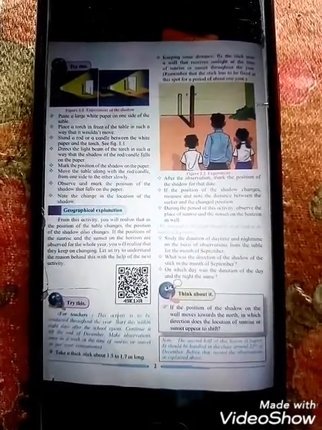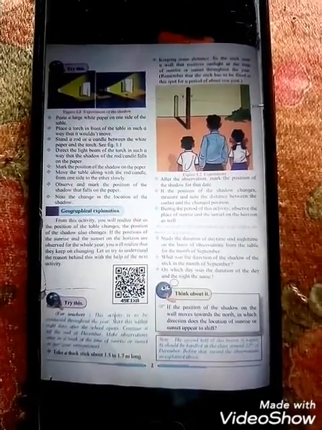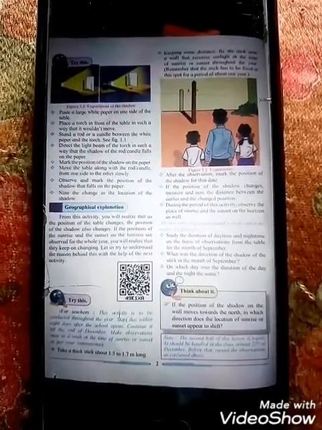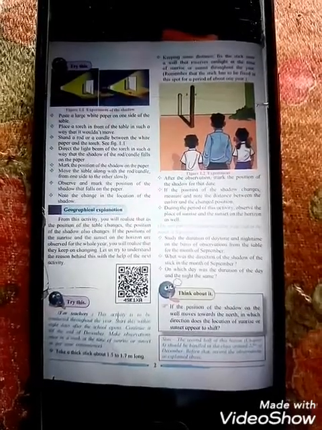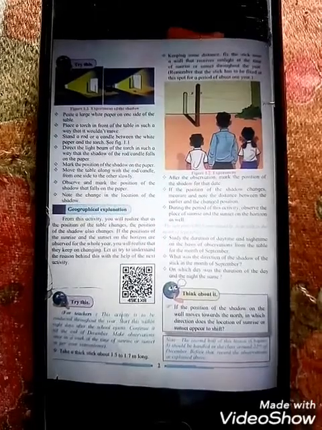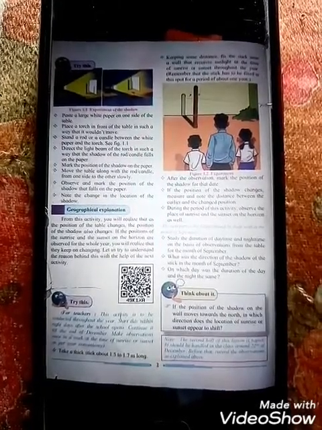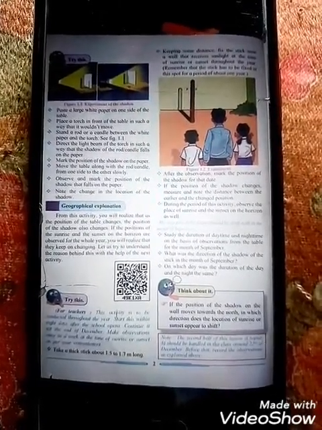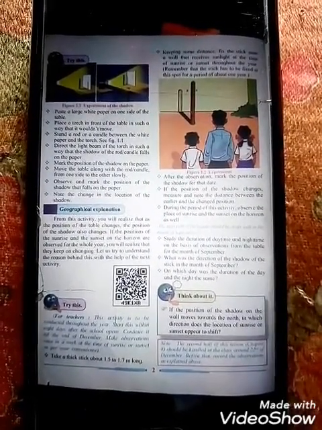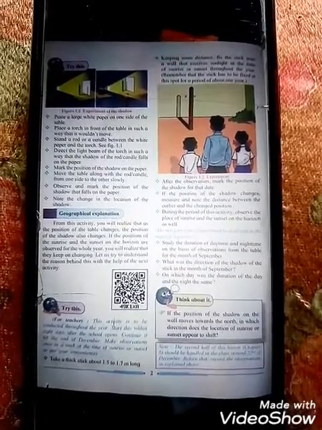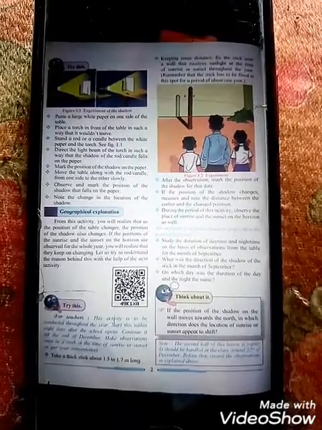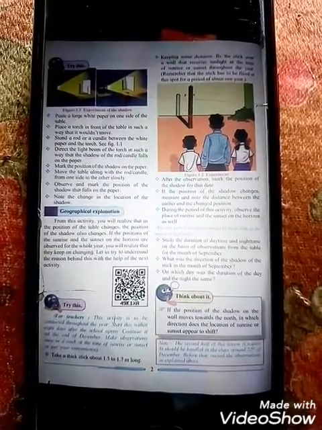That means the stick should receive sunlight at the time of sunrise or sunset throughout the year. Remember that the stick has to be fixed at this spot for a period of about 1 year. Think about a full year of fixing that stick. And when you fix the stick, on that day you have to mark the position of that place. Because why? You cannot stand there for the whole year.